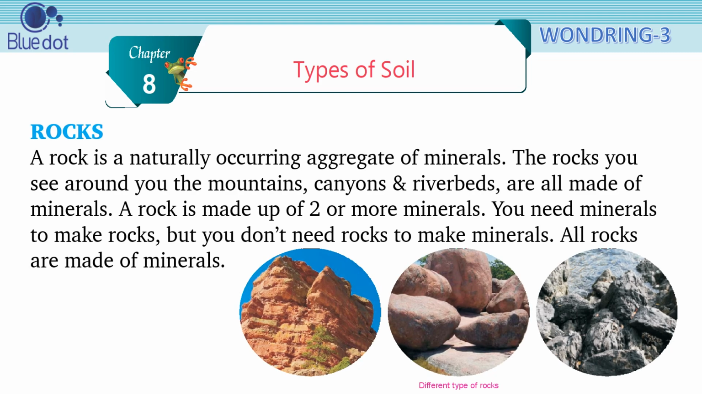Rocks. A rock is a naturally occurring aggregate of minerals. The rocks you see around you, the mountains, canyons, and riverbeds, are all made of minerals. A rock is made up of two or more minerals. You need minerals to make rocks, but you don't need rocks to make minerals. All rocks are made of minerals.